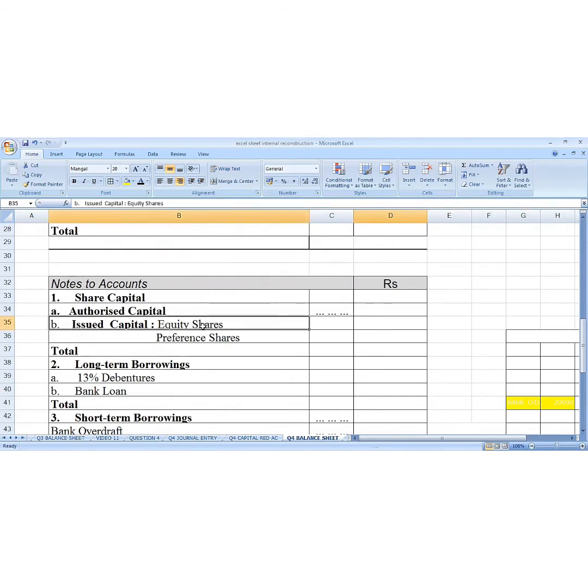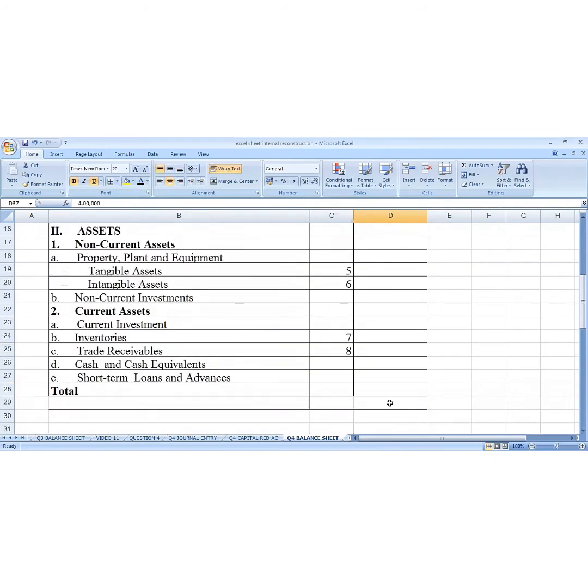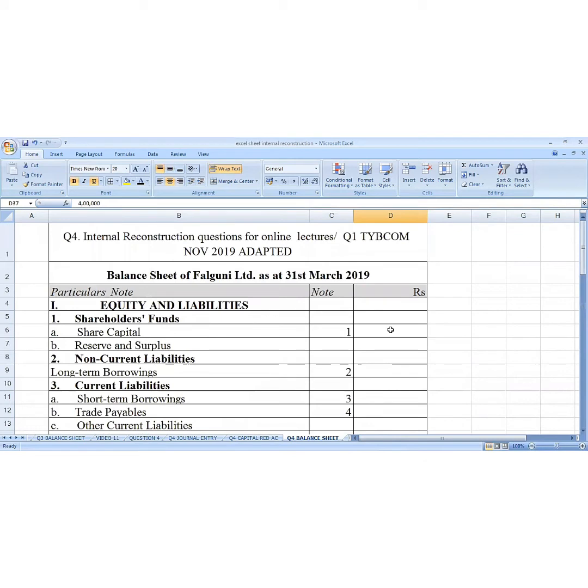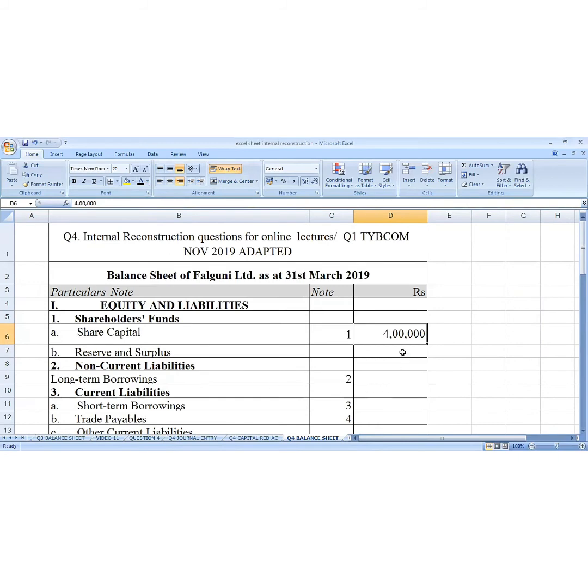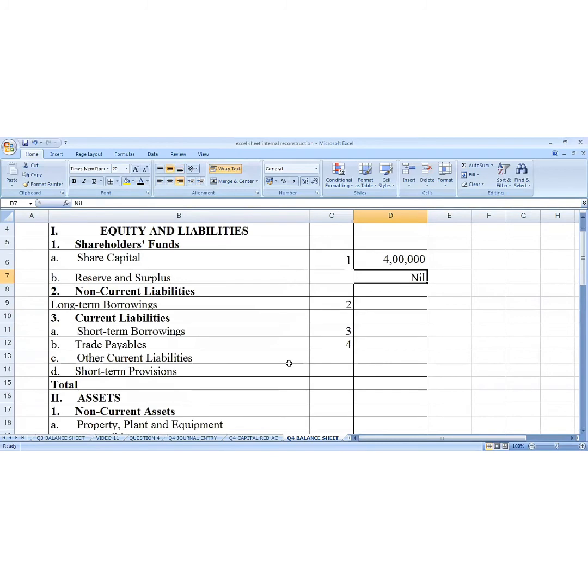First is equity share capital and preference share capital. Equity share capital is 2 lakhs and preference share capital is 2 lakhs. This is all coming from journal entry 1 and journal entry 2. The total here is 4 lakhs, and this 4 lakhs we write in number 1 over here. There are no reserves and surplus because it has gone to goodwill.